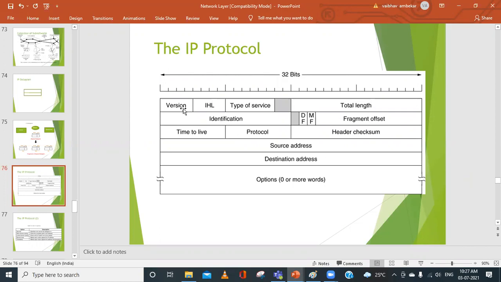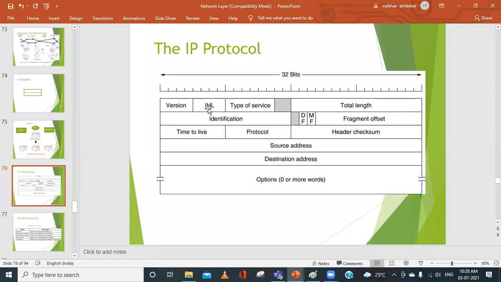This will indicate which version we are using. Currently, we are using IPv4. So this will be written in zeros and ones. How do you write 4 in binary with a 4-bit representation? We can write it as 0, 1, 0, 0. Yes or no? Do you agree? Yes, sir.